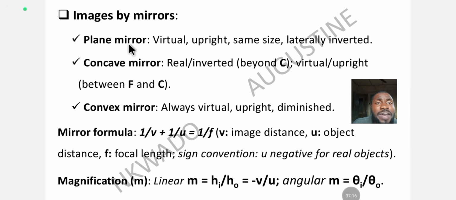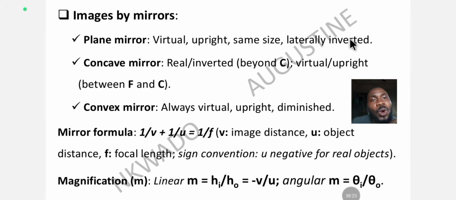Image formed by mirrors. The first we have is the image formed by a plane mirror. What should we expect from an image formed by a plane mirror? We should expect that the image is virtual, that is, not real. The image is upright, not inverted. The image is the same size, with no change in size. The image is laterally inverted. If the image was focused like this, you are going to see it like this.